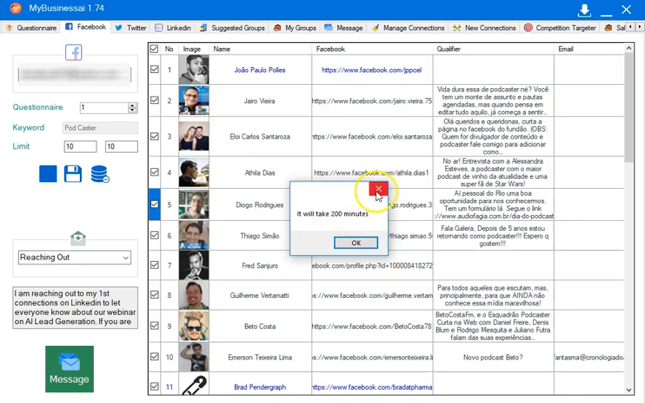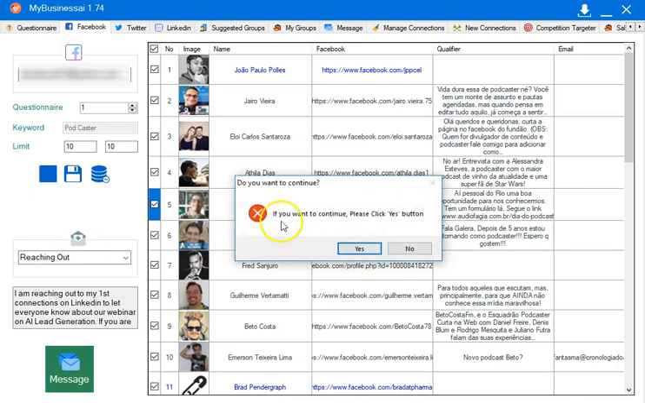And if you click play again, it will let you know how many minutes, of course, it's going to take. And then it's going to come up and say, if you want to continue, please click yes. All right, so as in LinkedIn and other tabs, if you click again, then it's going to ask you this. If you click yes, it's going to get the next people in line. Okay, if you click no, then it's going to start over, and you're probably not going to want that.